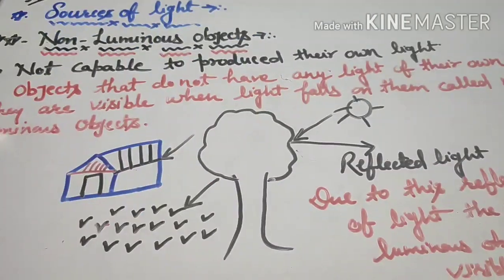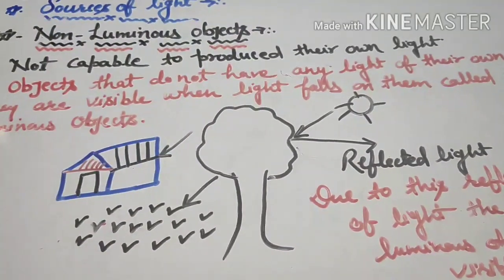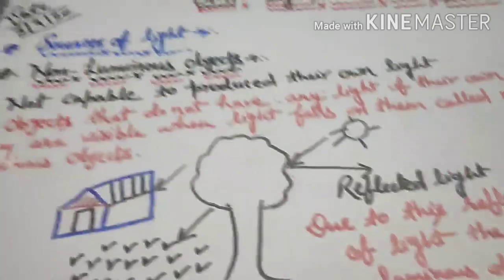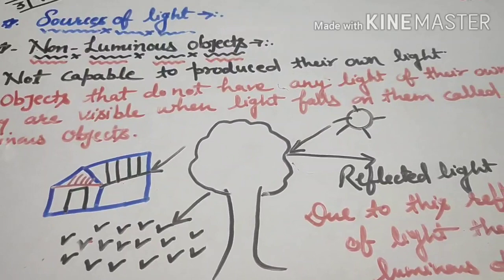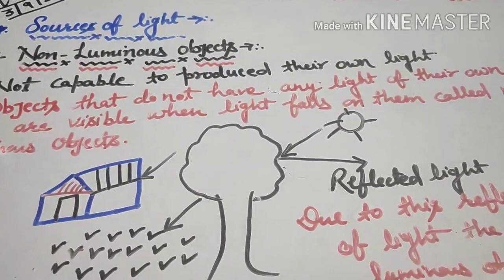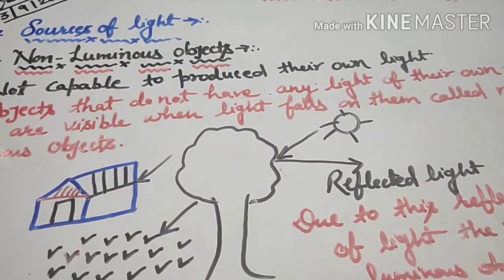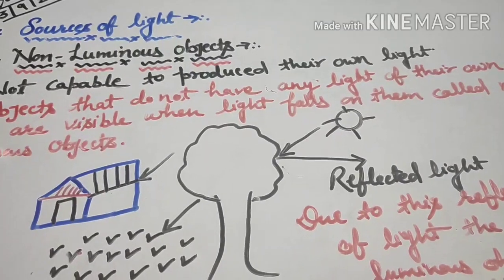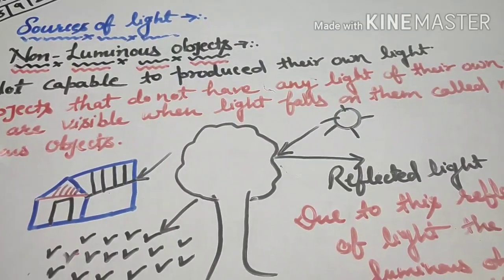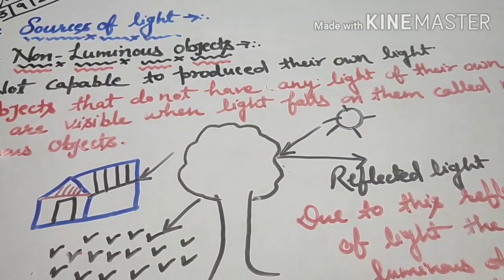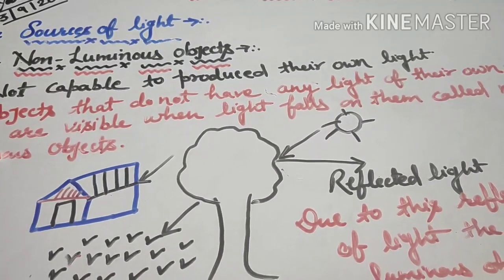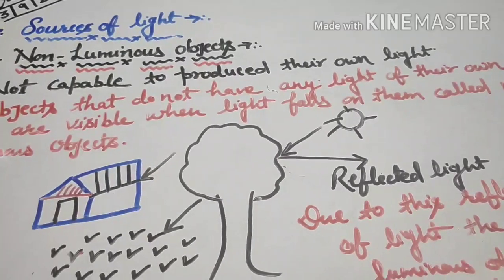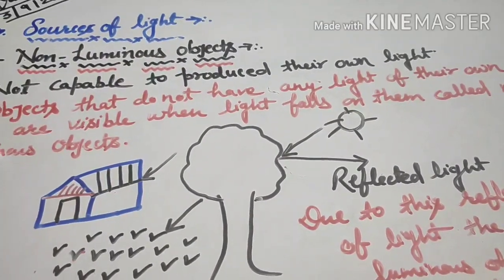Now, on the other hand, a lot of objects are not capable of producing their own light, but we are still able to see them. You might be thinking that if they are not able to produce their own light, how are we able to see them, right?